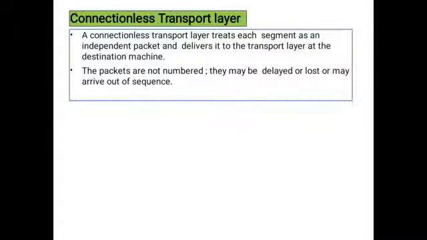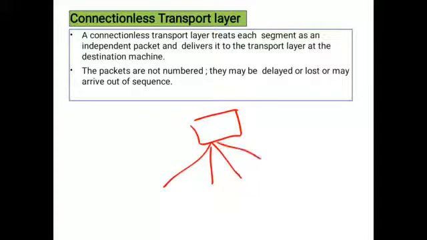Any packet can be transmitted at any time. They may be delayed or lost or may arrive out of sequence. So if the packets are not numbered, we have random segments, and for this segment 1 we are not mentioning anything.